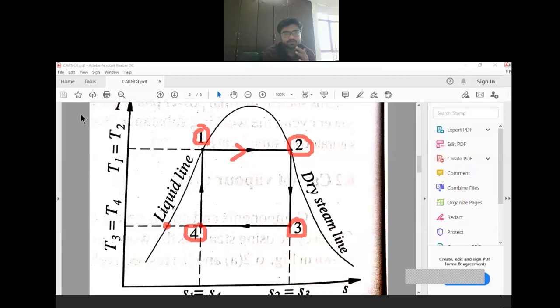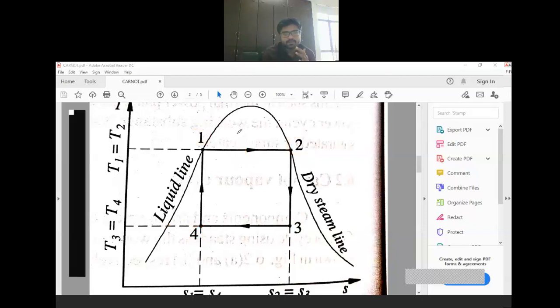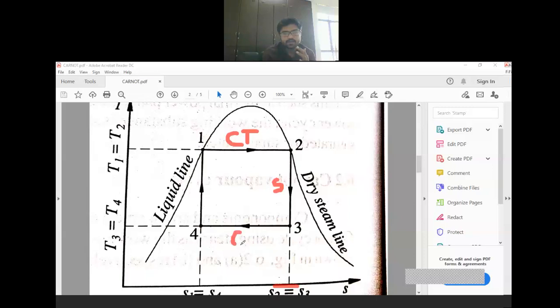Before that, let me tell you which are the processes. Here this is a constant temperature, isothermal process. This is an isentropic process, entropy remains constant. Here also you can see entropy remains constant, S2 is equal to S3. This is again a constant temperature or isothermal process, and this is an isentropic process. So here two isothermal and two isentropic processes are there. Clear?